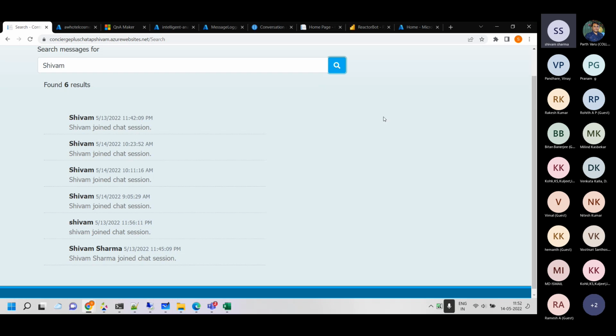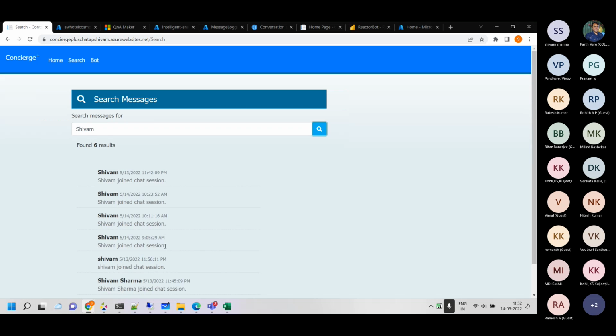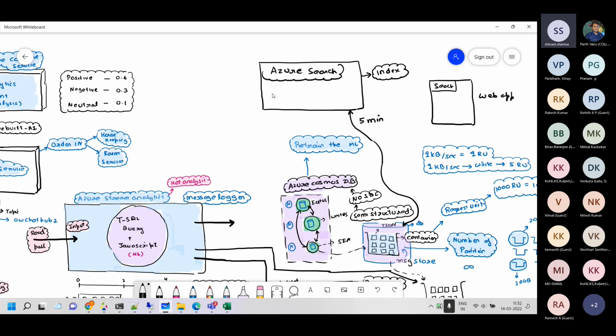So to be able to provide this search functionality, we made one Azure Search, and in Azure Search we made one English index on top of it. It is crawling over the Cosmos DB every 5 minutes and creating the index. That is what we are referring to over there, right?